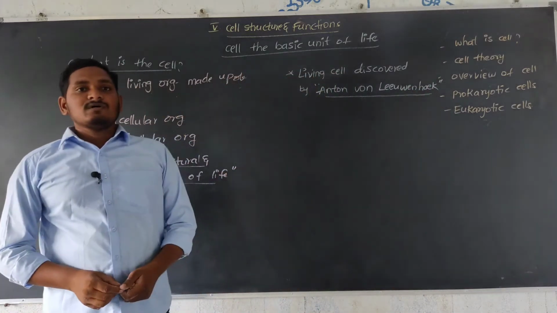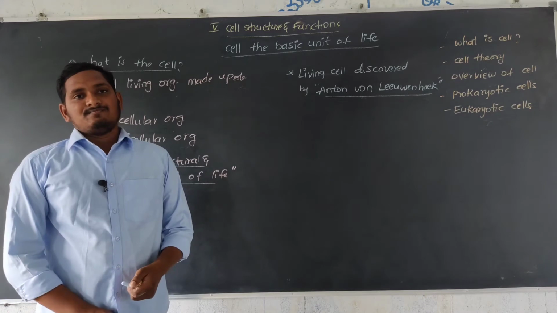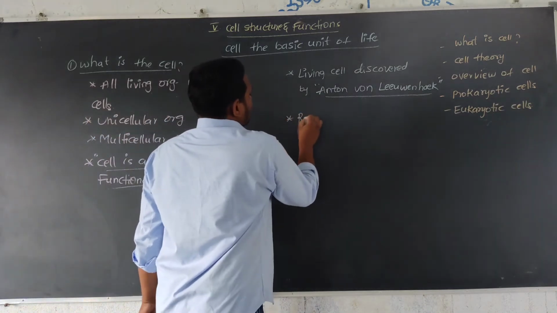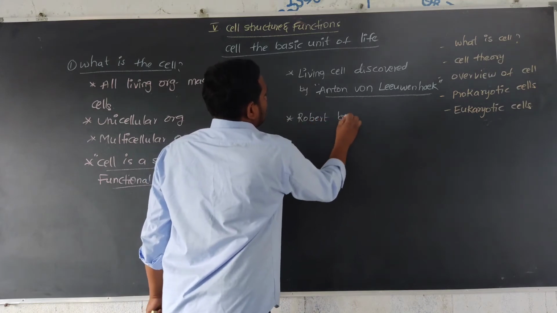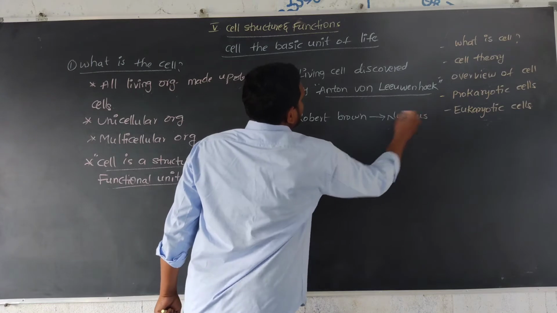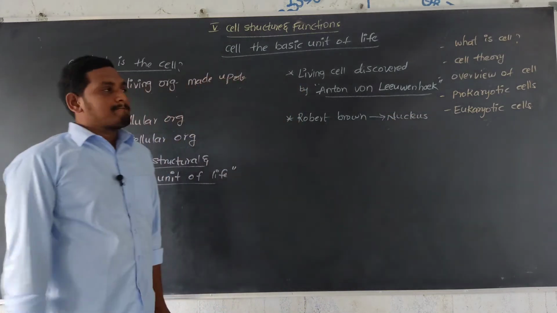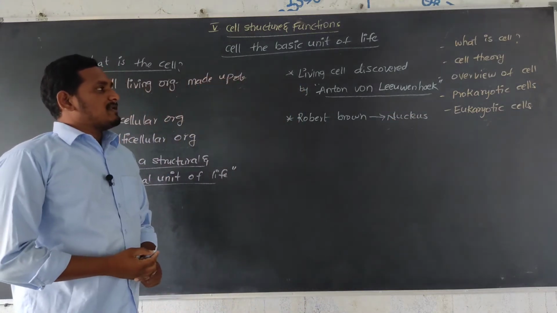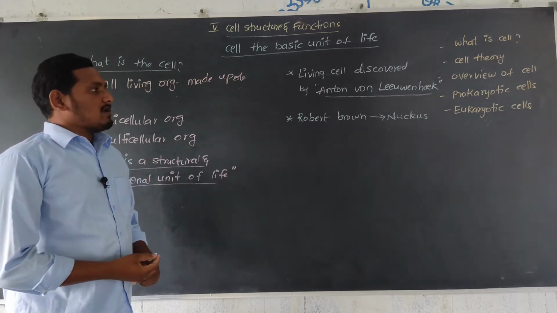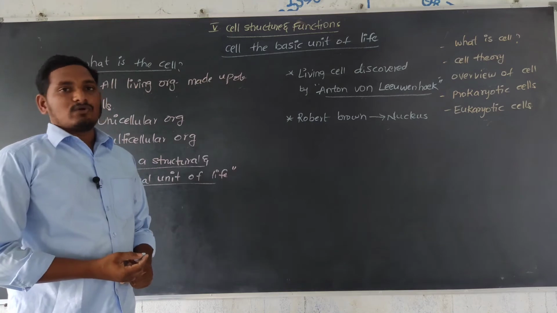Later, Robert Brown discovered the nucleus. So the cell was mainly discovered by Anton von Leeuwenhoek, that is the living cell. Next, Robert Hooke discovered the nucleus.